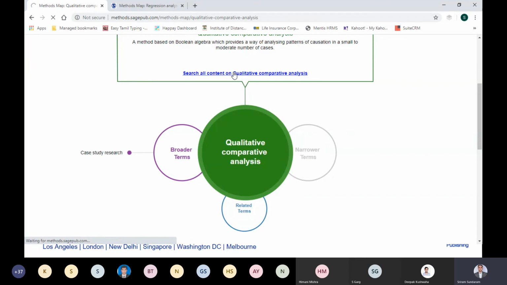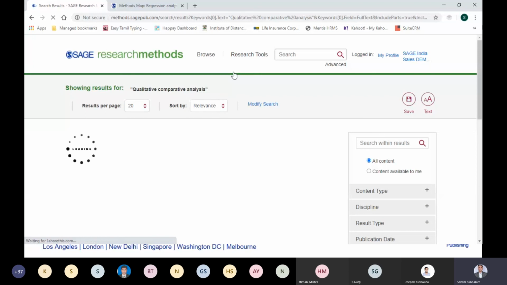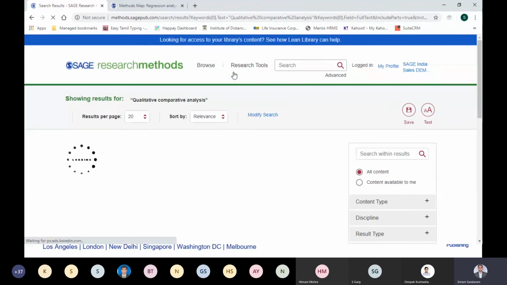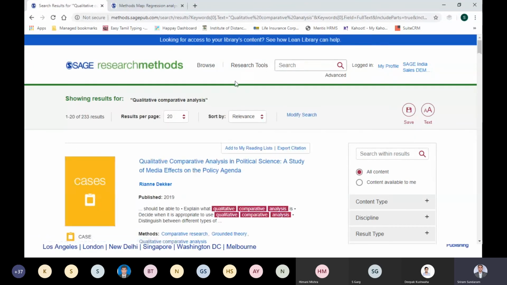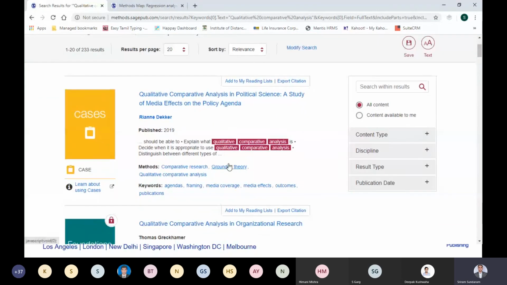This is another way of searching and getting into the platform. The Project Planner is a wrapper for the topic, and methods map is another visual tool and a different type of wrapper to a topic. So now I searched QCA in the Project Planner. I saw my research question is all about causal conclusions, and QCA is suggested as one of the methods. So I want to read about methods. I went to methods map and I arrived here on the platform.